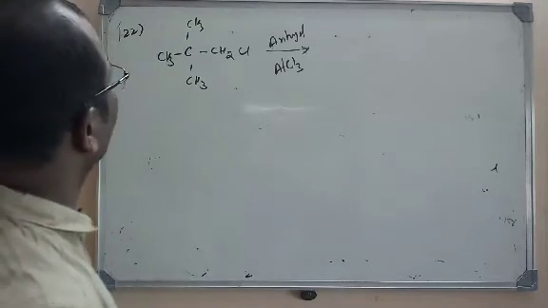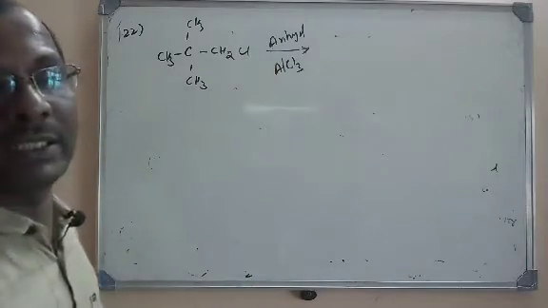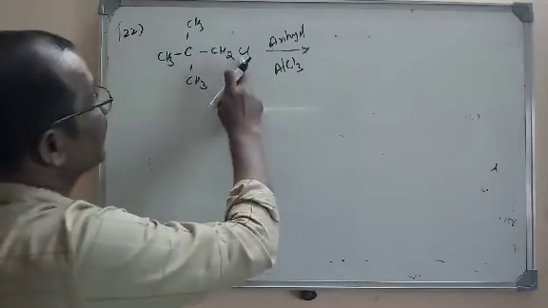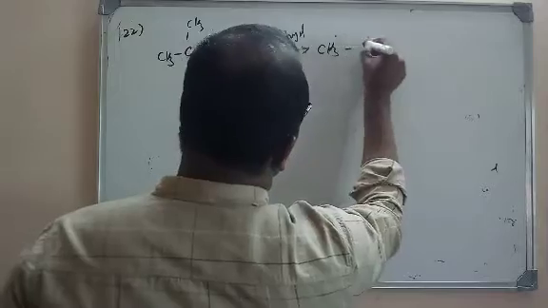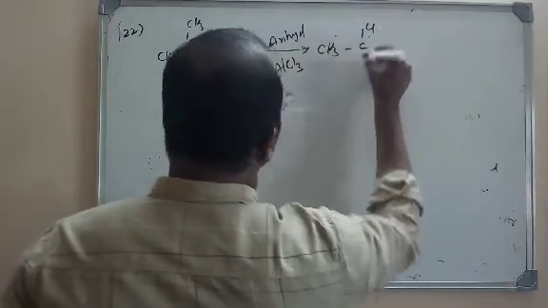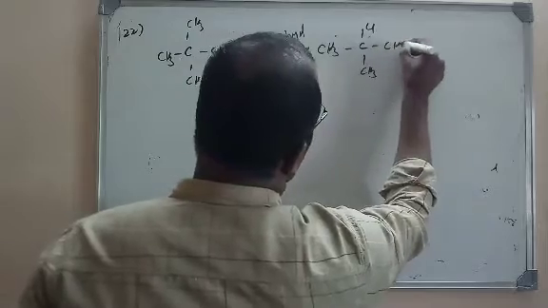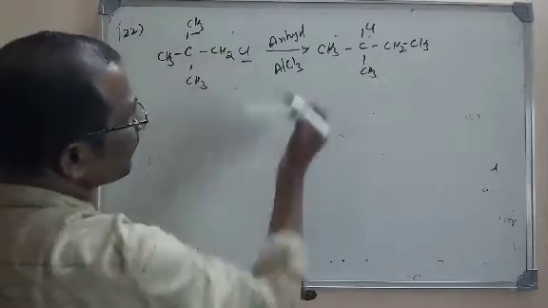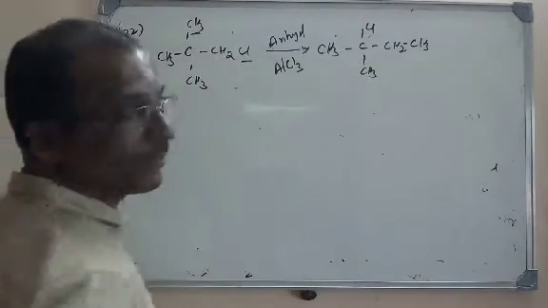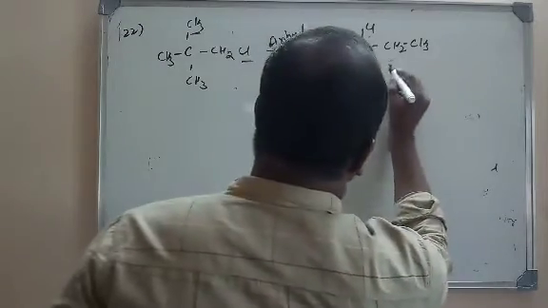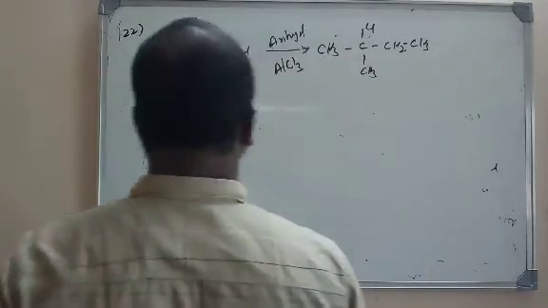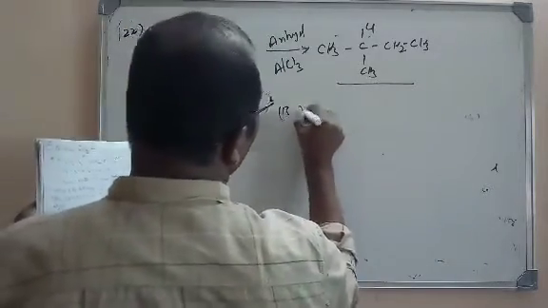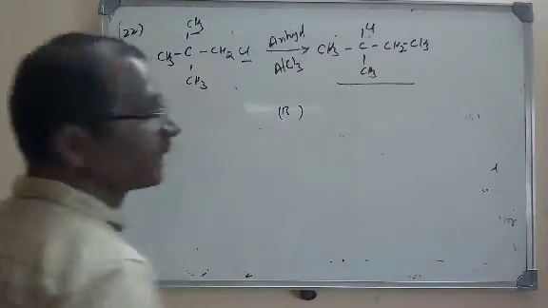If you observe this reaction here, it is an alkyl shift reaction. You know that an alkyl group will be shifted. That means this alkyl group will be coming here and halogen will be moving on to here. That is CH3-CCl-CH2-CH3. Look here, this CH3 is shifted here. AlCl3 is used for the alkyl shift. So what is the product here? It is nothing but 2-chloro-2-methyl butane. Yes, the right option is the second option, that is 2-chloro-2-methyl butane.